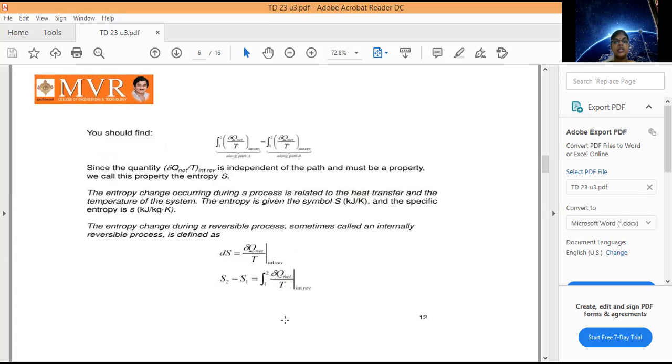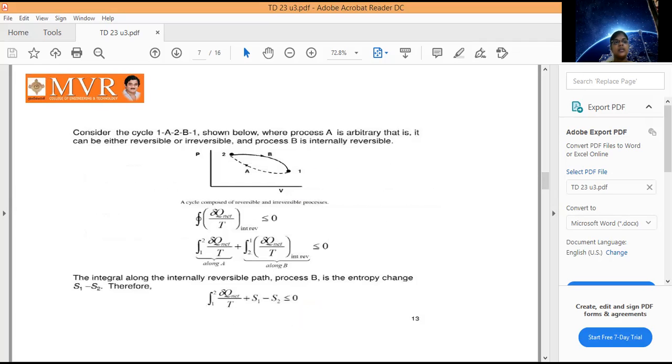So along path A, from 1 to 2, the integral of δq net by T is S2 minus S1. So S2 minus S1 is equal to the integral from 1 to 2 of δq net by T.